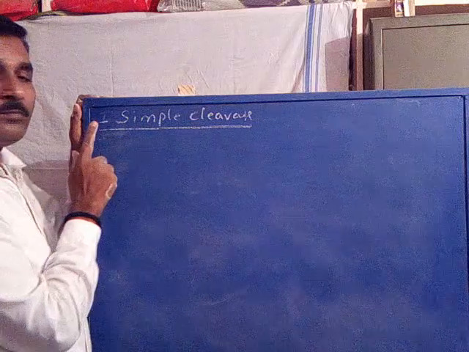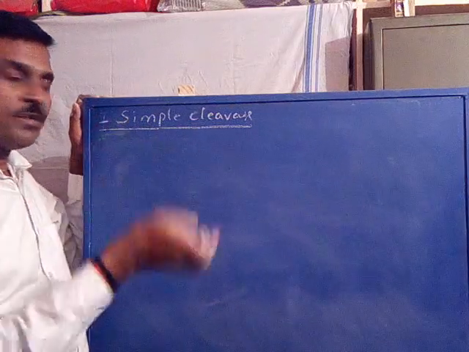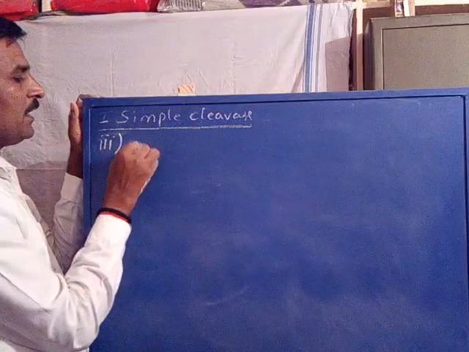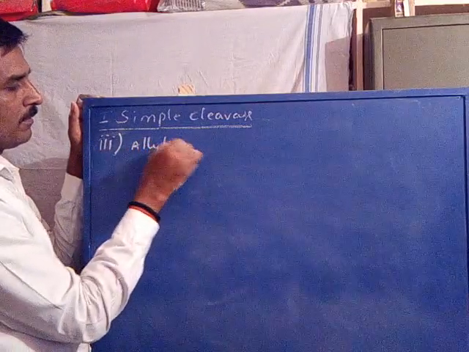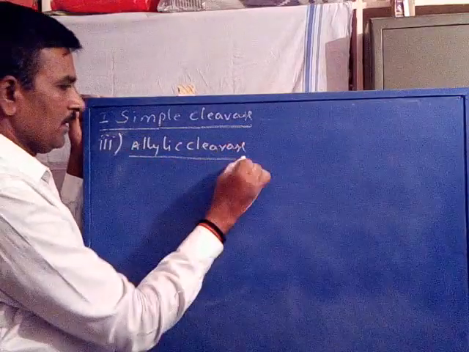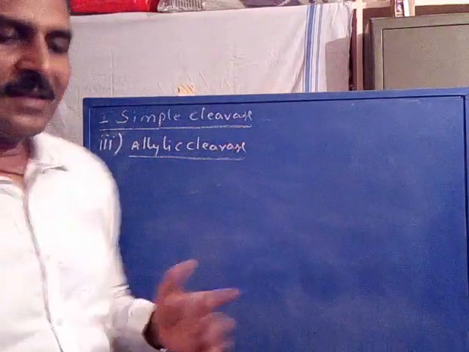Now homolytic cleavage includes the third one, allylic cleavage. Let us explain.